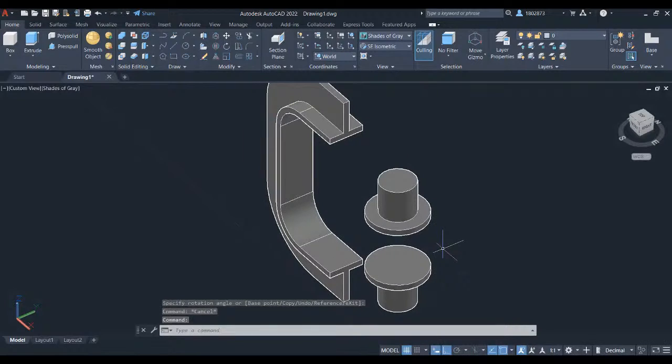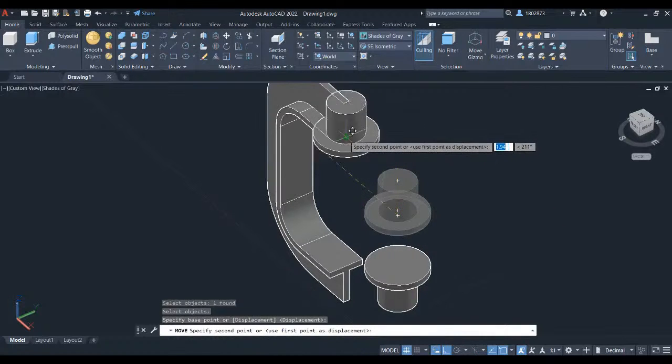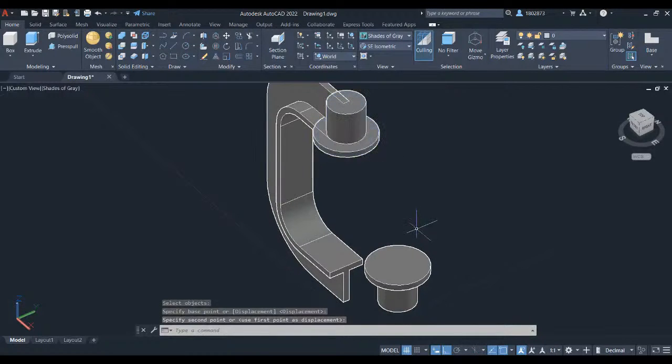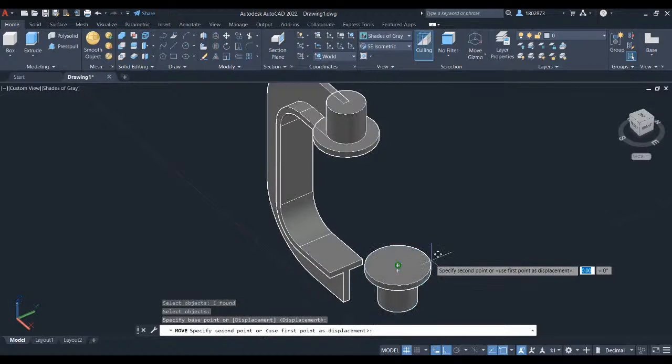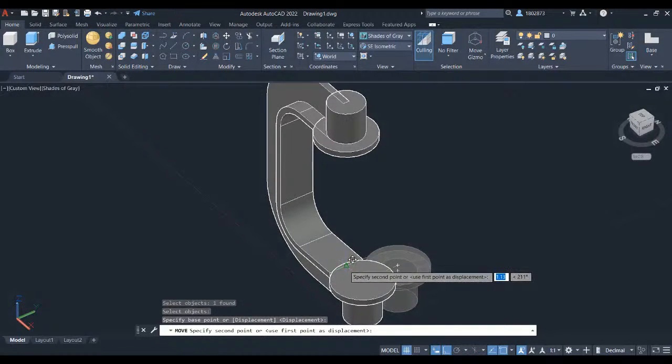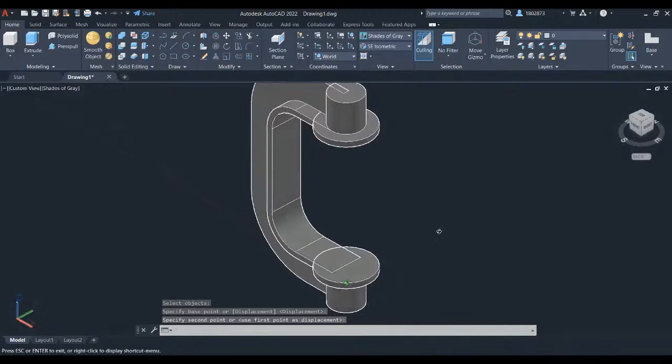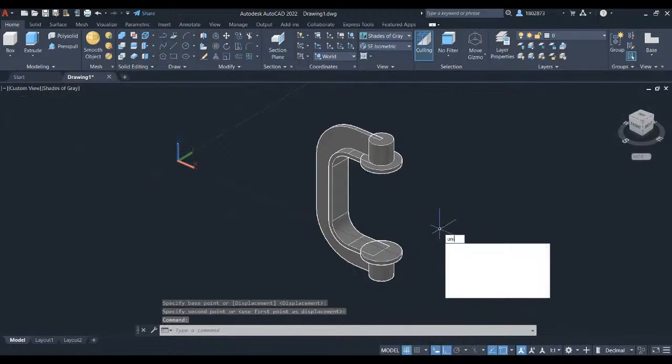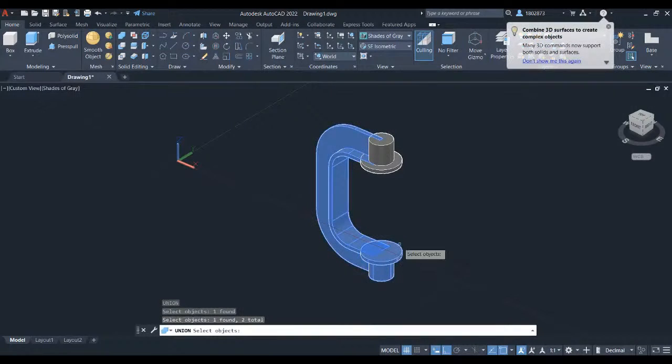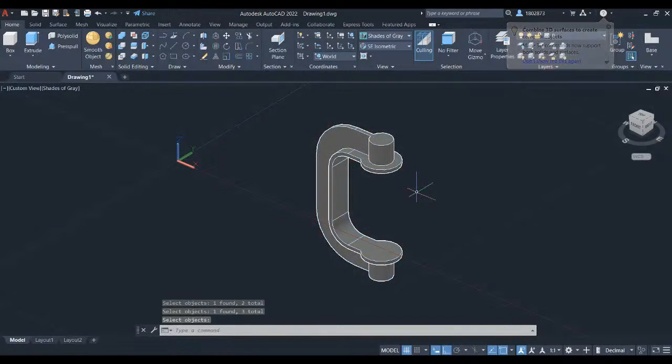Let's move the part and combine it into a single 3D solid. Press M and press enter. Select this part. Press enter. Select the center point and place it here at this midpoint. Press space to repeat the move command. Select the object. Press enter. Select again the center point and place it at this midpoint. For the final command, let's type in uni and press enter for the union command. Select all the parts and press enter.